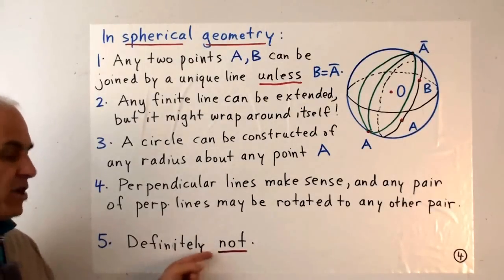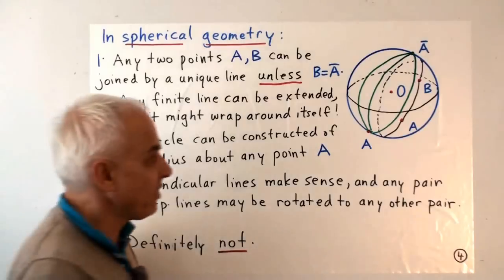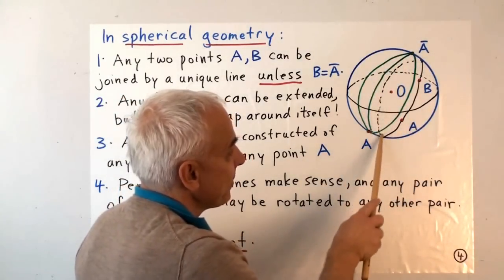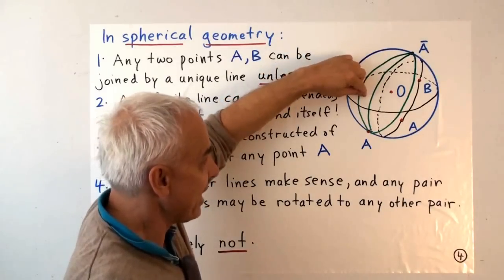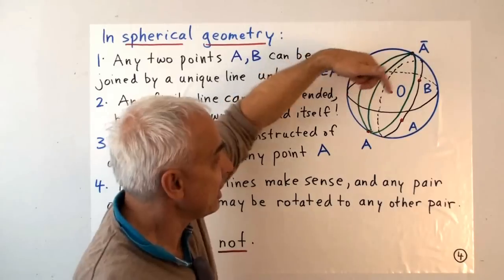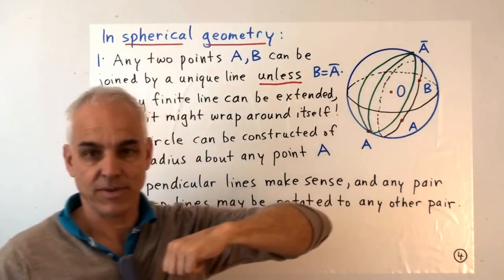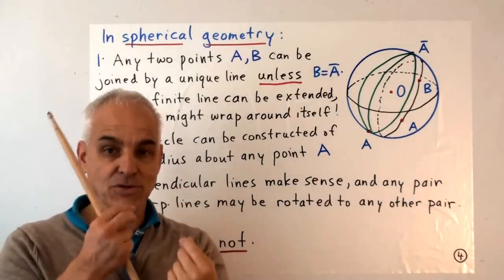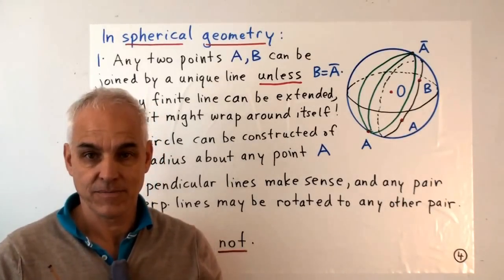It's the fifth postulate which definitely does not work. If you have a line, say this line through A and B, and you have any other point, then any other line through that other point will necessarily intersect the great circle you started with. So any two great circles on a sphere will intersect at 2 points, in fact.